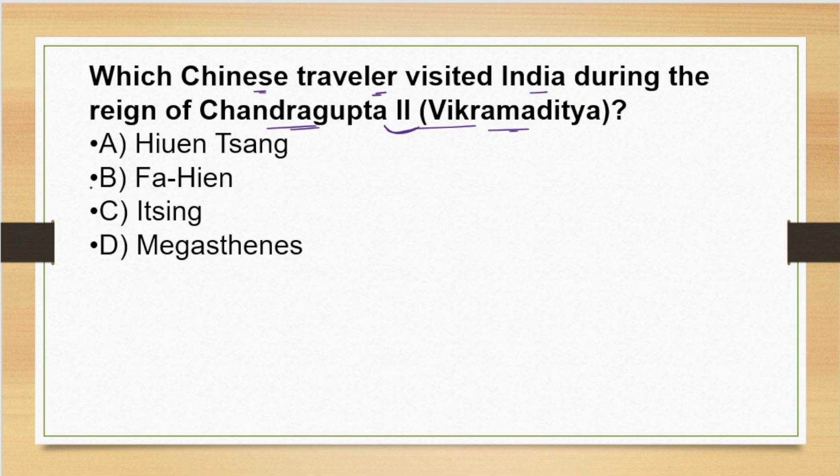Now, the correct answer to the question is Fa-Hien. Option B is right. B, Fa-Hien. Around 399 to 412 CE, he came to India to collect Buddhist scripts during the Gupta Golden Age. This was the period of the Gupta Golden Age, right?